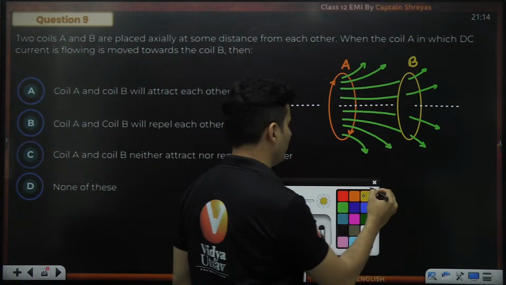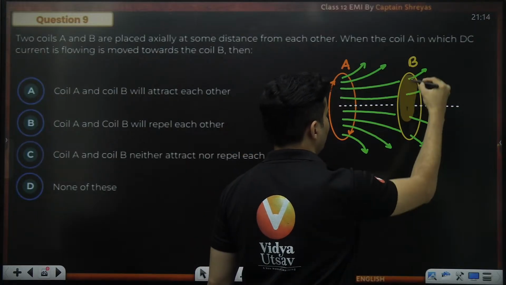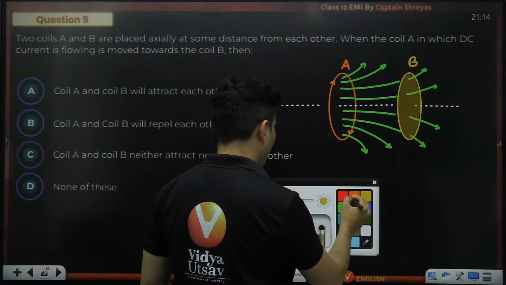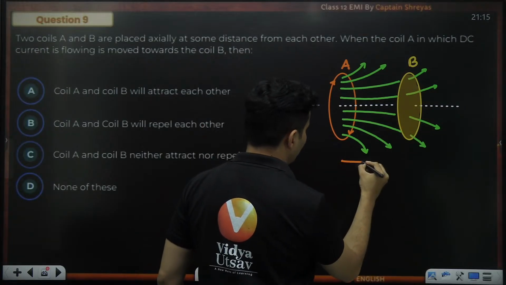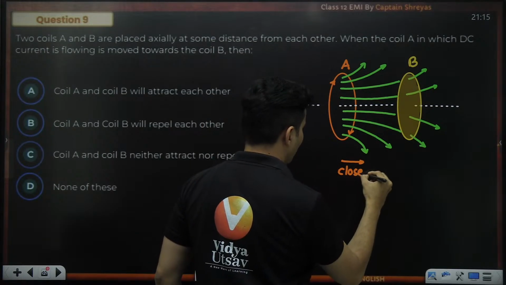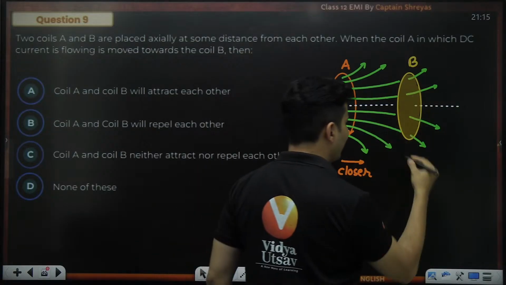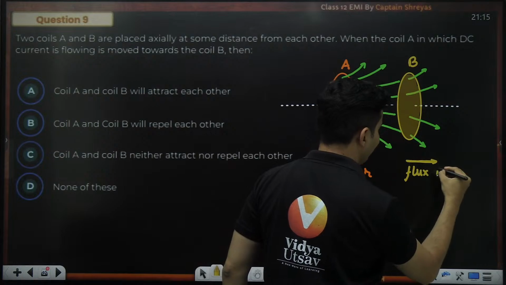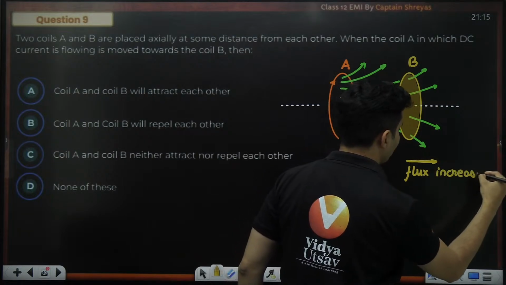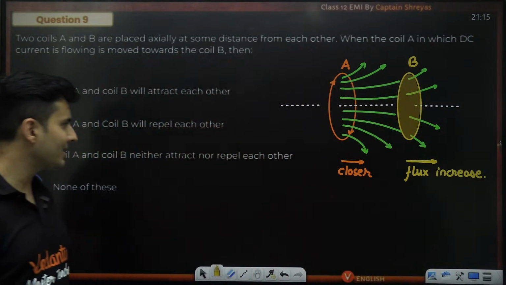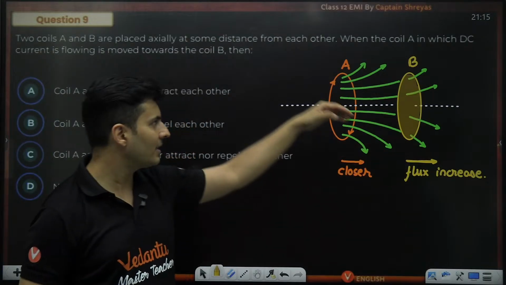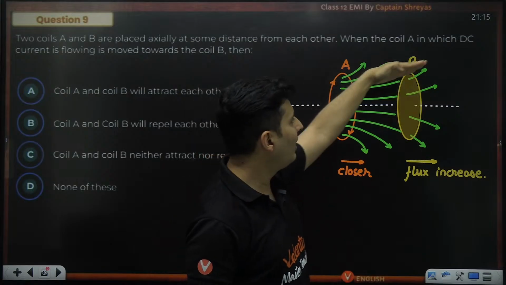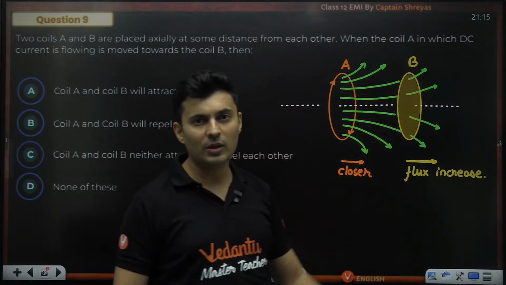As you can see, there is some bit of flux which is piercing through that particular loop. When this particular coil comes closer, the flux in this direction will increase. Agree or disagree? This line which was missing the coil will now pass through it. More flux will go through that coil.